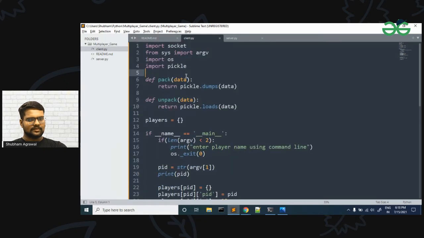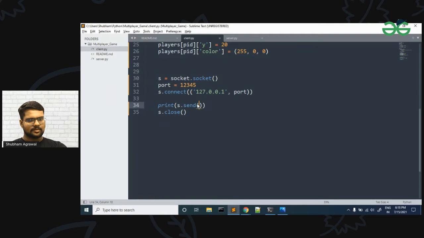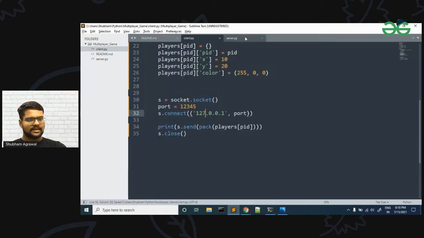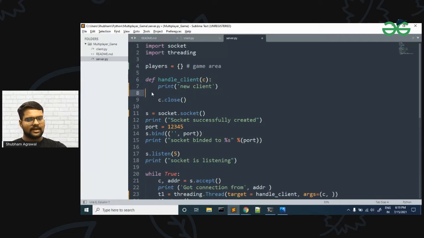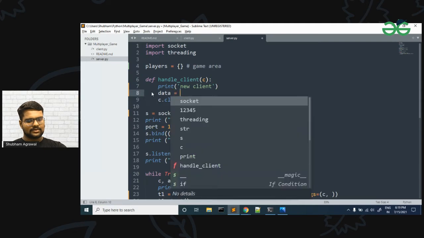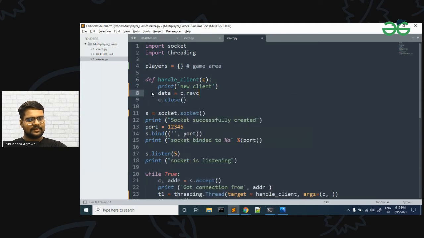So here we will send. First we will pack the data, so pack, and in this we will send our players, and in this we will pass PID. So we are sending the current player PID. Okay, and on the server side also we will not send any data, we are going to receive it. So let me delete this high function from here, and instead of it we will have data, and in this we are going to receive it. So c dot receive.